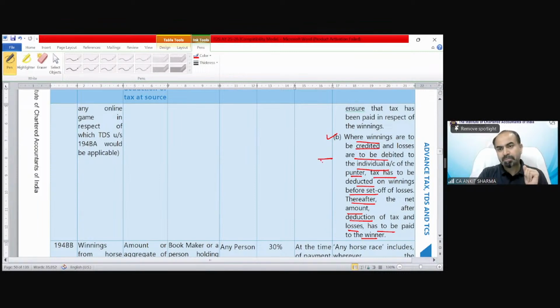Now, suppose a punter or assessee, suppose Mr. A, went to a casino and there are multiple games. Suppose he won one game for 1 lakh rupees. In the second game, he lost 28,000.